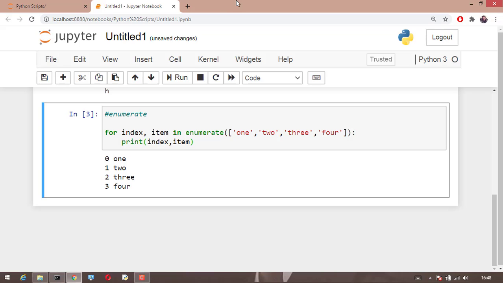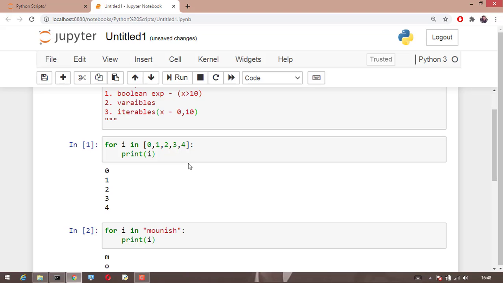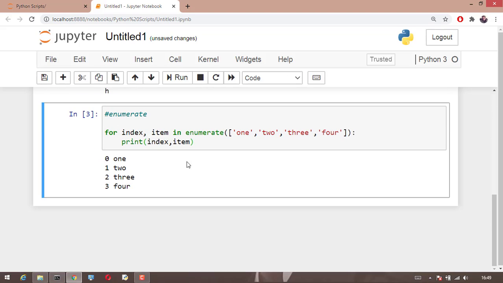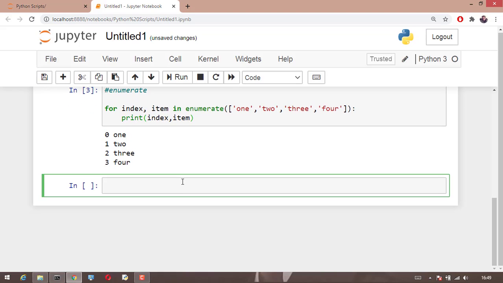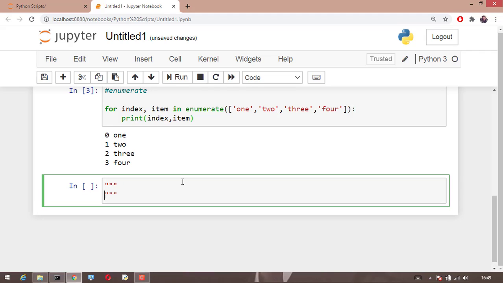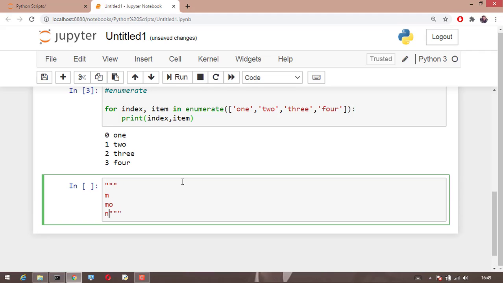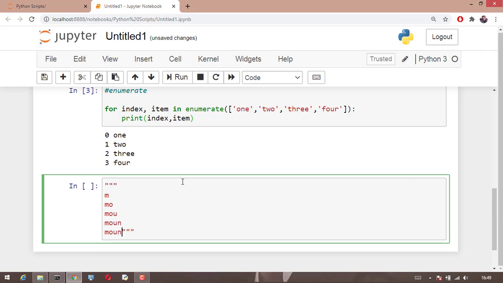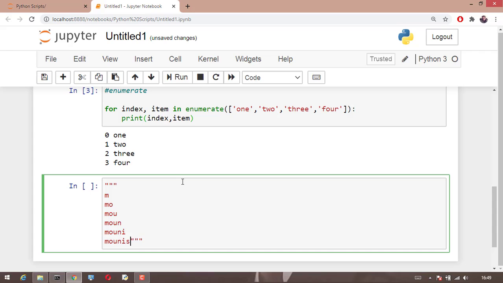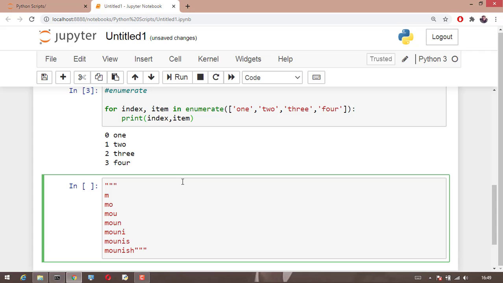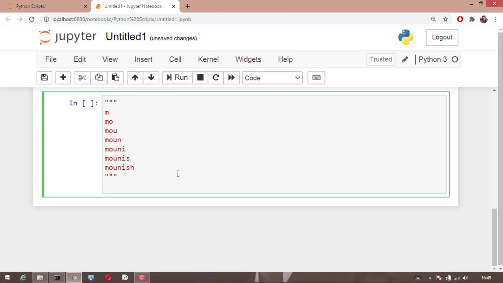Okay, so we have seen how we actually run a for loop, a single for loop over a list, over a string, and use the enumerate function with it. Suppose, let us take an example like I want to print a pattern like this. Okay, this is the pattern I want to print. If this is the pattern I want to print, how do I actually print this pattern?